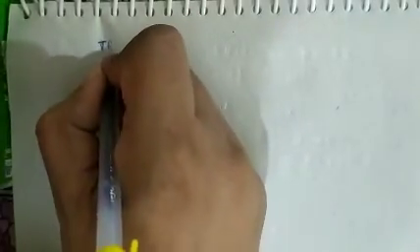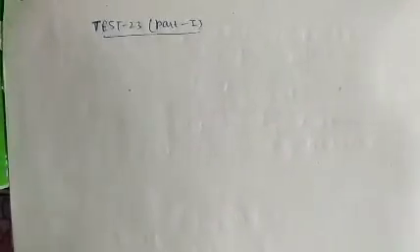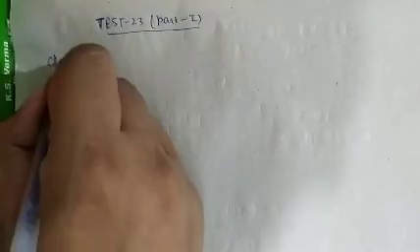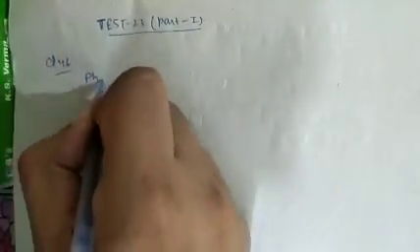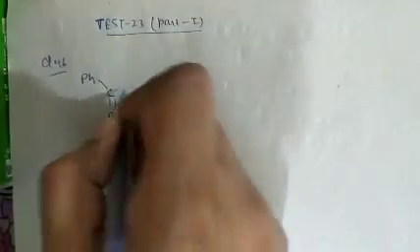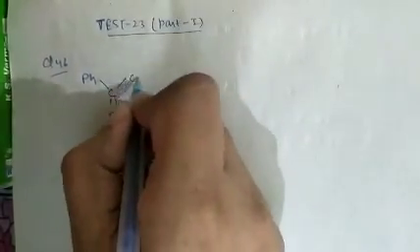Test number 23, part 1. See question number 46. In question number 46, what is given there? An organic compound is given which is PhC=O CH3.